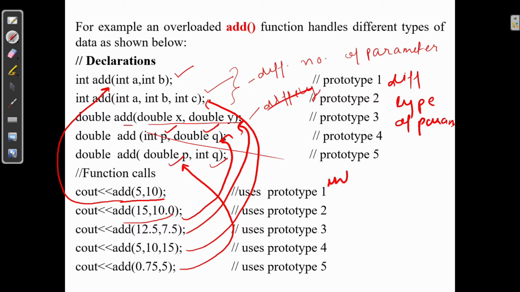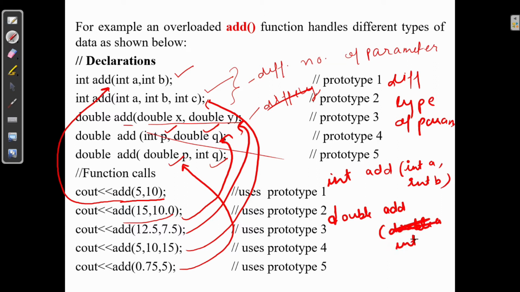For example, if I write a function int add(int a, int b), and similarly I write another function double add(int a, int b), this is not function overloading.